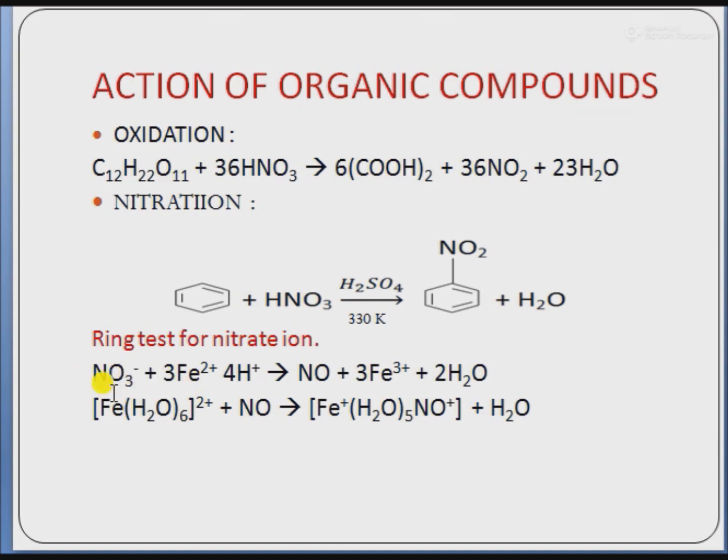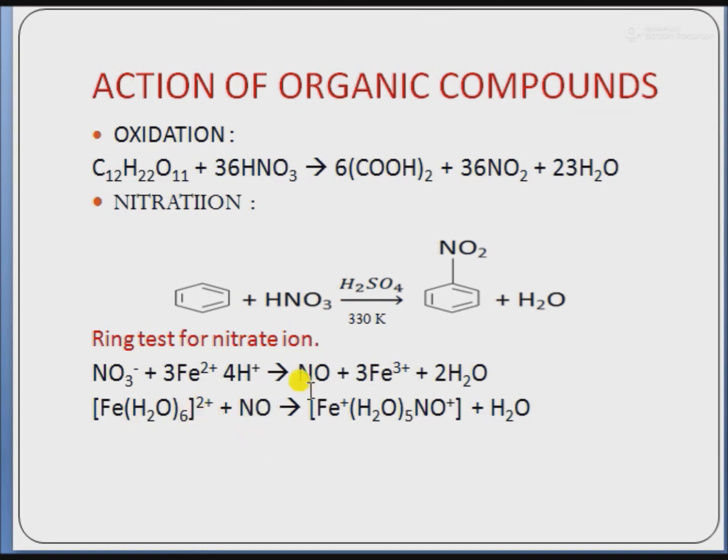And the reaction for this test is NO3 negative plus 3Fe2 positive. Here it is the ferrous sulfate salt in which iron is in the form of 2 positive plus concentrated H2SO4, it forms NO, nitric oxide, plus 3Fe3 positive plus water molecules. The brown ring test for nitrate depends upon the ability of Fe2 positive ions to reduce nitrate ions to nitric oxide, which then reacts with Fe2 positive ions to form brown colored complex. This is [Fe(H2O)6]2 positive complex.